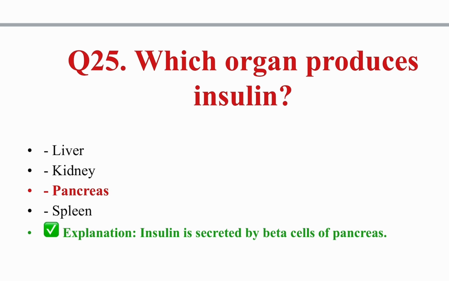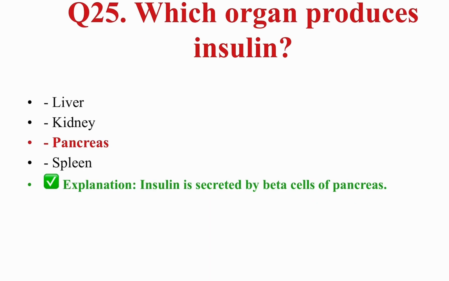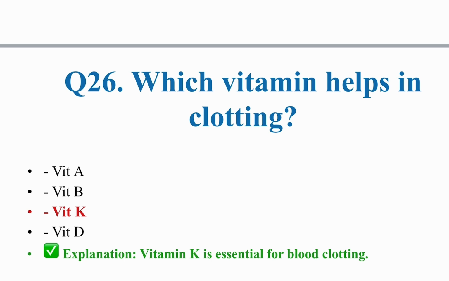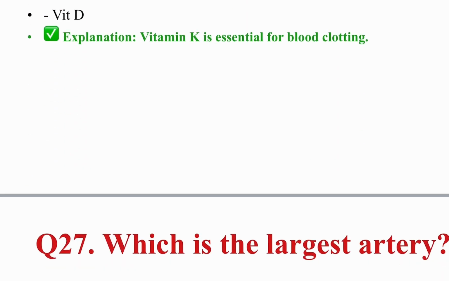Which organ produces insulin? The organ is pancreas. Insulin is secreted by the beta cells of the pancreas. Which cell? Beta cell. Which vitamin helps in clotting? Vitamin K. Vitamin K is essential for blood clotting, and the cells responsible are platelets.